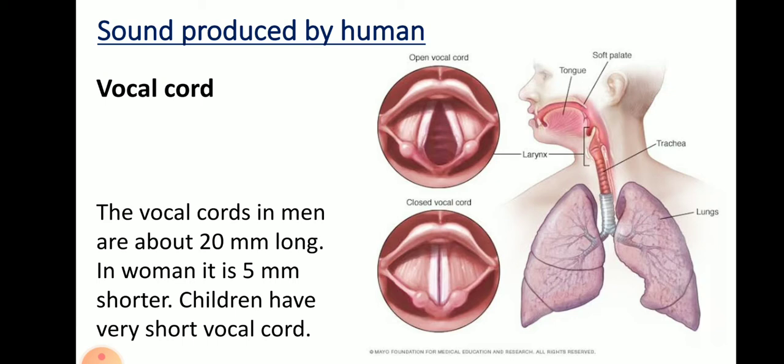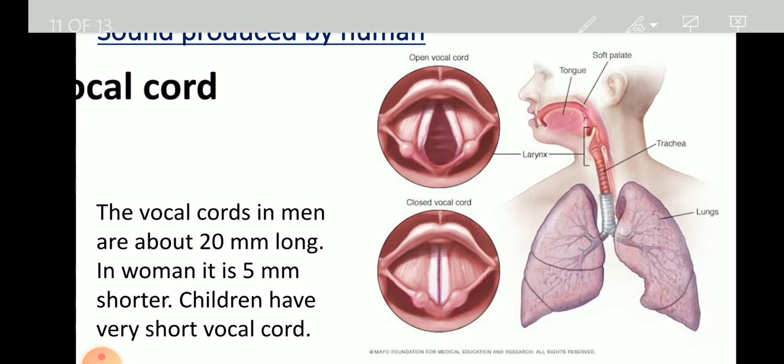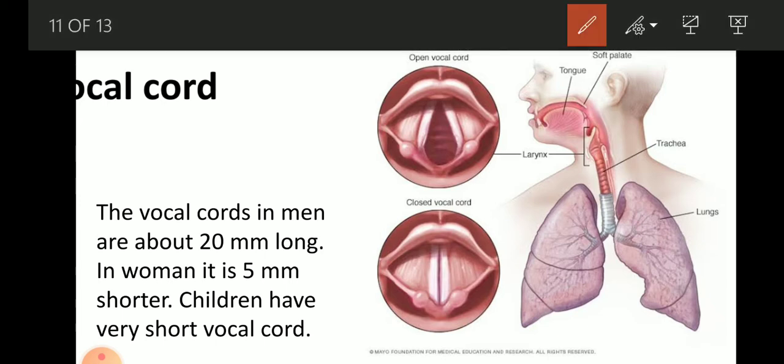Next we learn about sound produced by humans. Sound is produced by human beings with the help of vocal cords. Vocal cords are composed of two thin membranes stretched horizontally across the voice box or larynx in such a way that it leaves a narrow slit between them for the passage of air. So these are the two vocal cords.